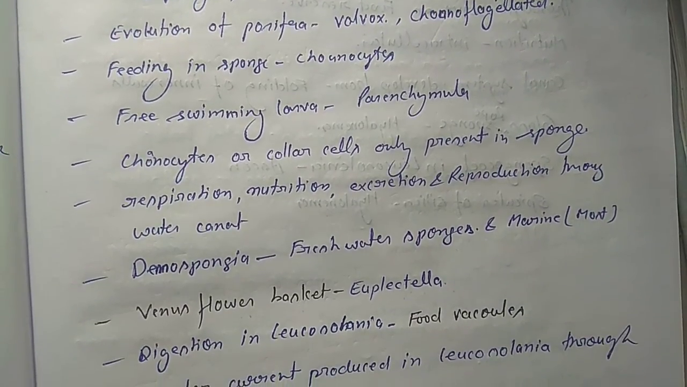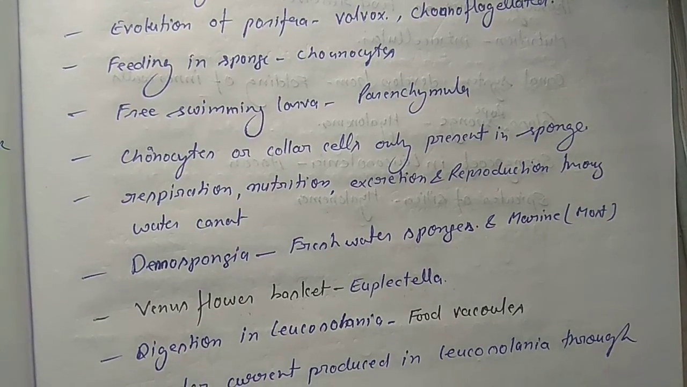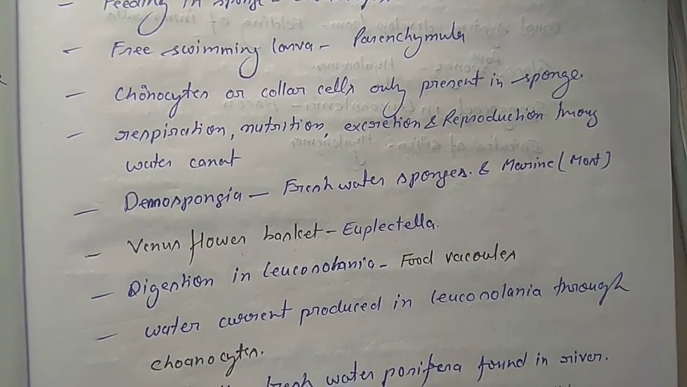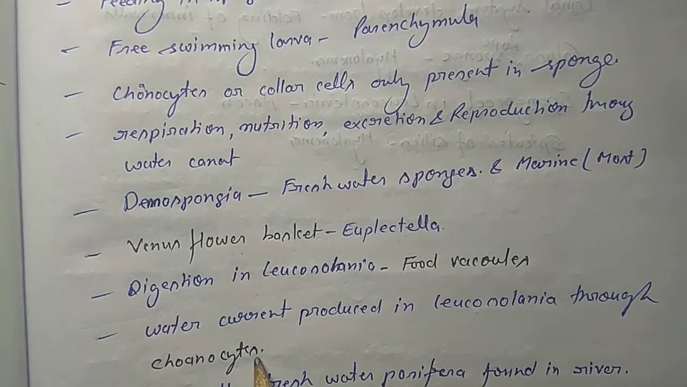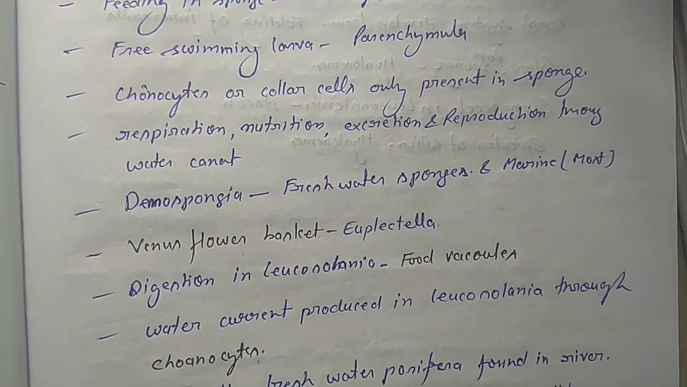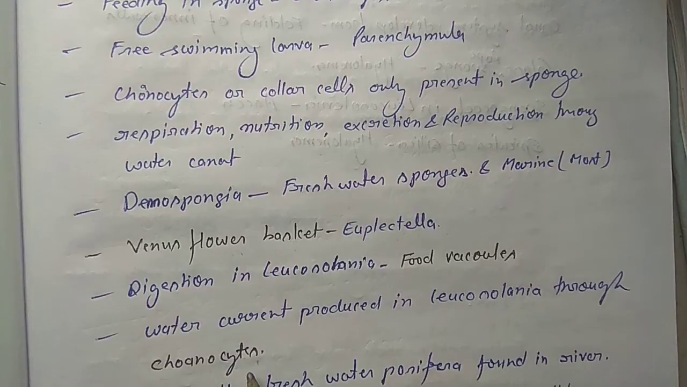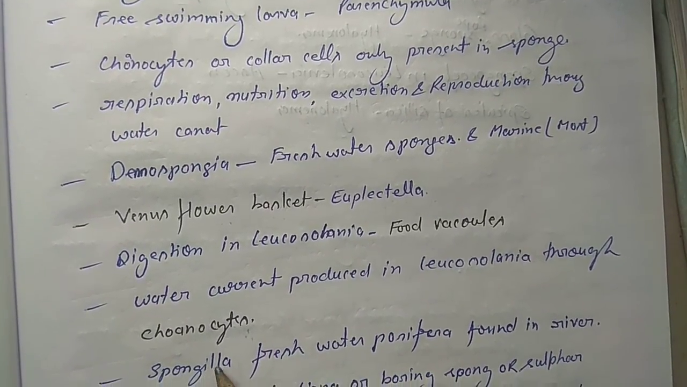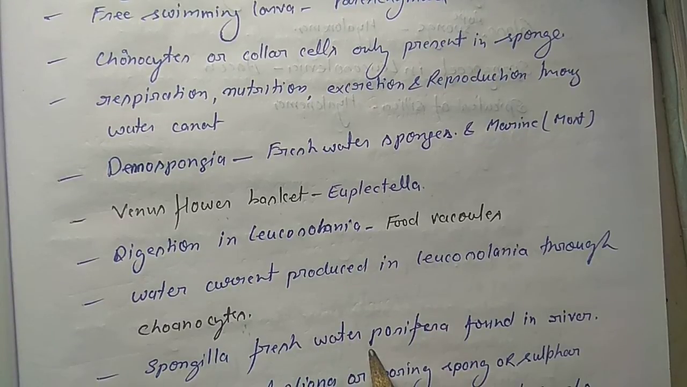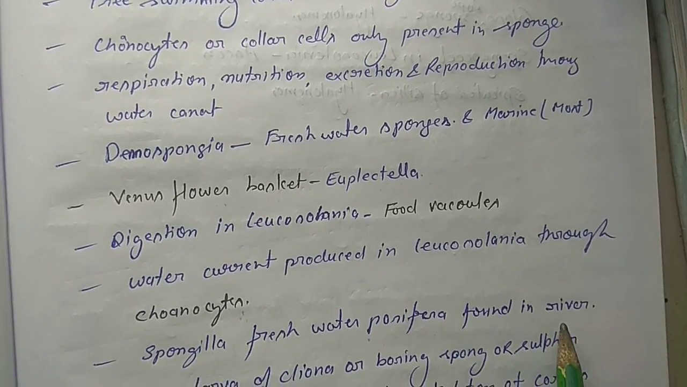Okay, water current is produced in Leucosolenia through the choanocytes. Choanocytes are the cells which help in nutrition, and they are present in Leucosolenia and produce the water current. Spongilla is a freshwater Porifera found in rivers.